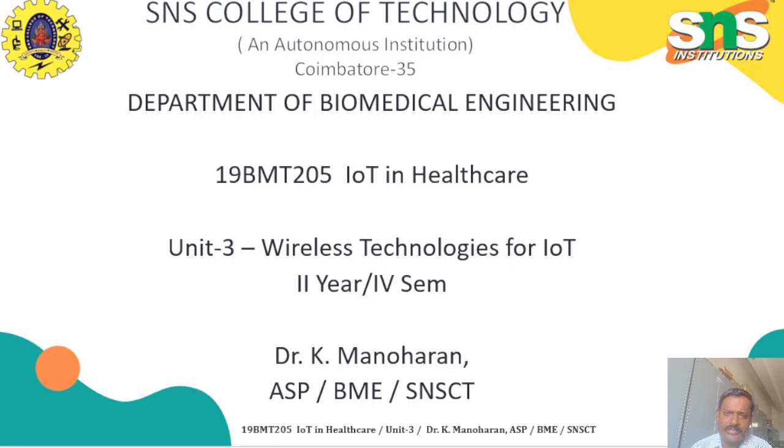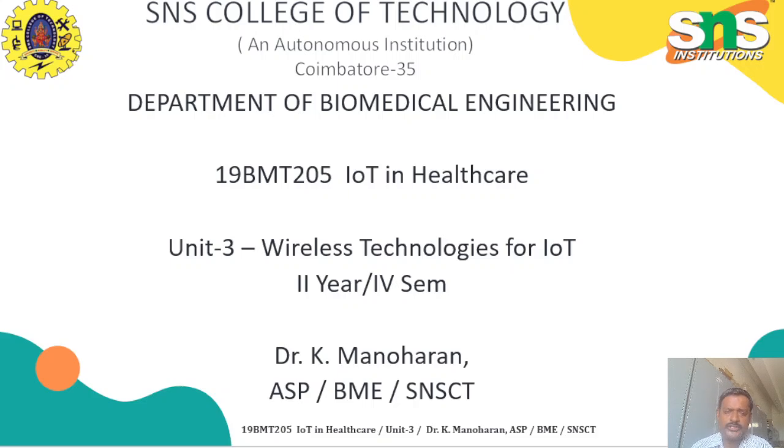But the best way of communication is wireless, because no wires are interconnected between the sensors and the microcontrollers, so automatically this is the best method. We have many wireless technologies available. We are going to see what the available technologies are, what their different characteristics are, and which will be suitable for which application.